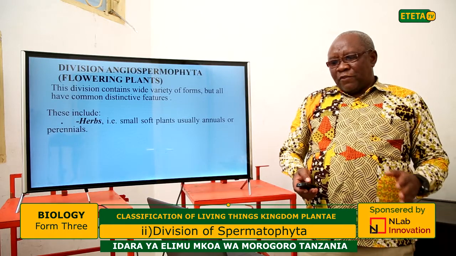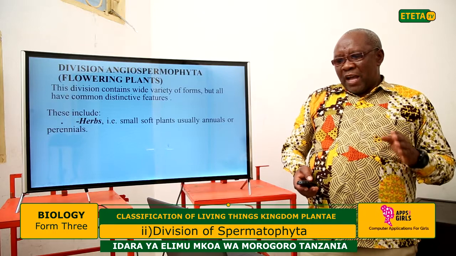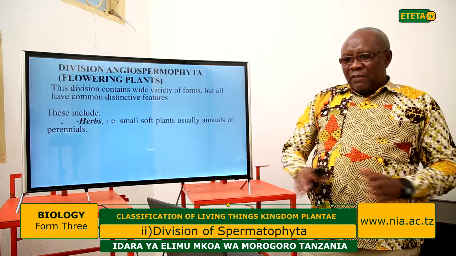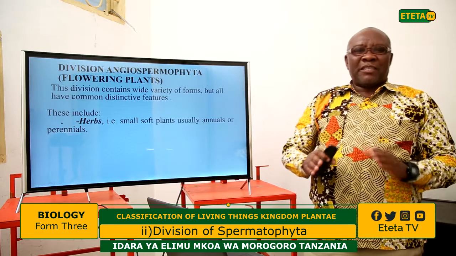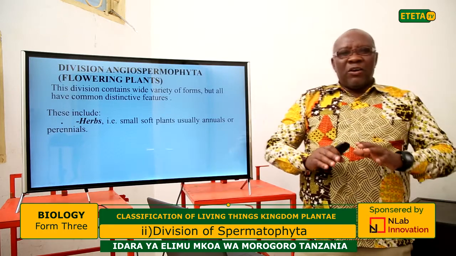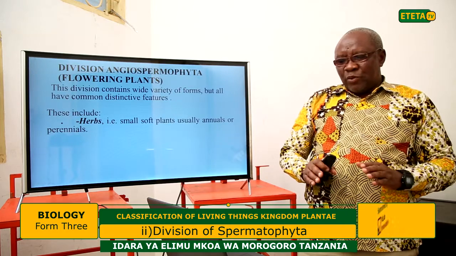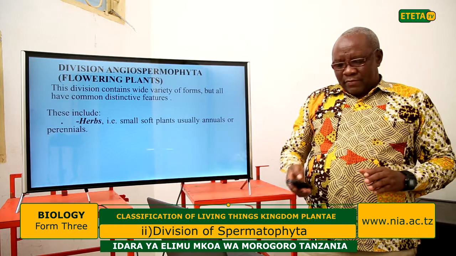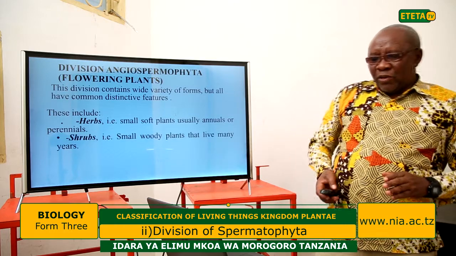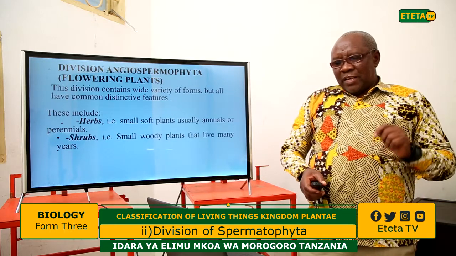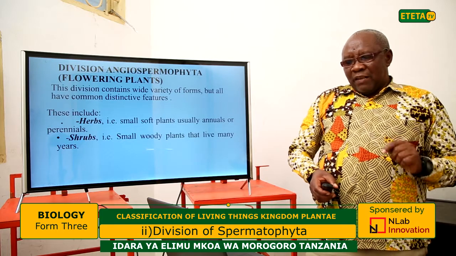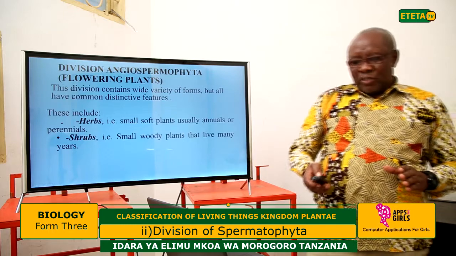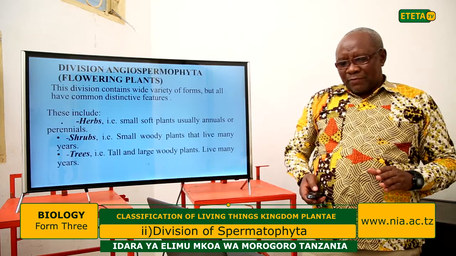Some are small and soft plants, usually annual or perennial. Even in this large variety, some are herbs. This includes all small plants which normally survive annually or perennially. It also includes shrubs. Shrubs are small woody plants which live many years.